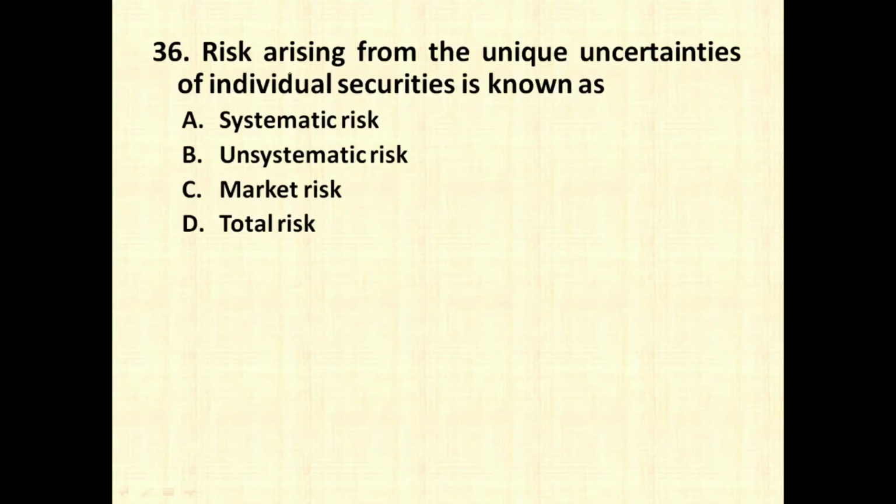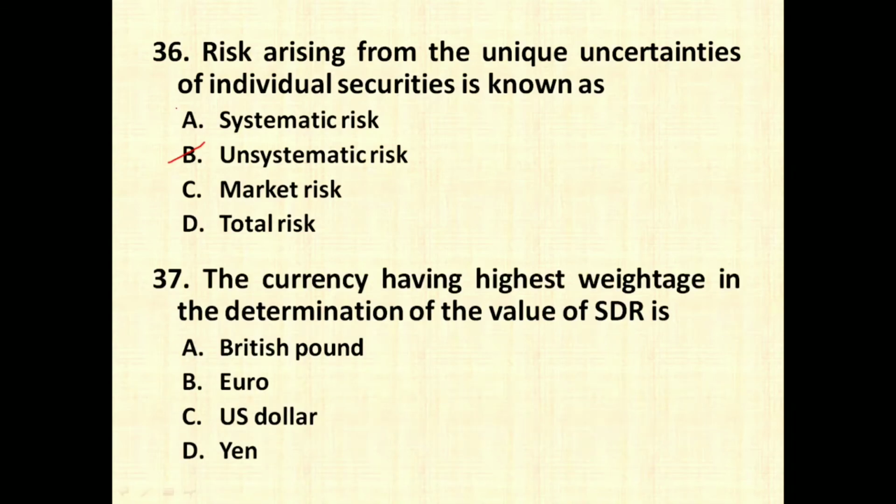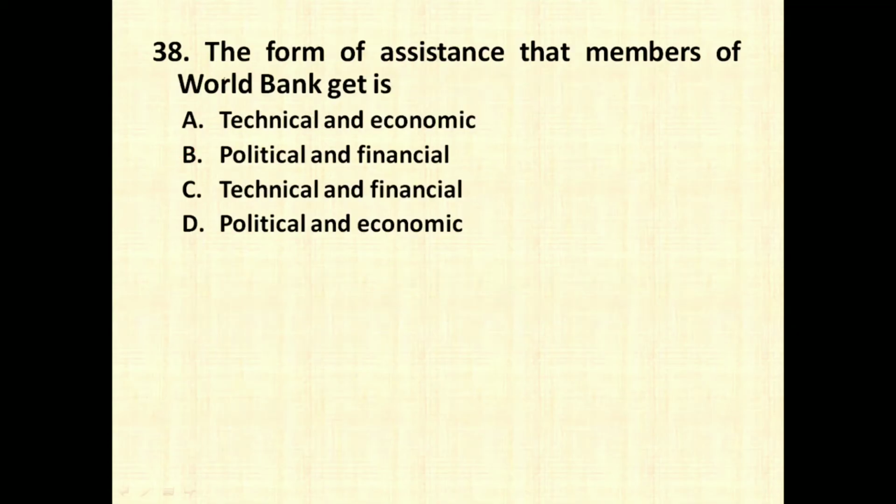The next question is, risk arising from unique uncertainties of individual security is known as. So this is nothing but unsystematic risk. Systematic risk is a risk which is there for the whole market, but unsystematic risk is called unique risk of individual security. The currency having the highest weightage in the determination of the value of SDR, that is special drawing rights, is the US dollar. So the US dollar has the highest percentage, around 40+ percent, in determination of SDR value. The form of assistance that members of the World Bank get is technical and financial assistance. Option number C is the right answer.